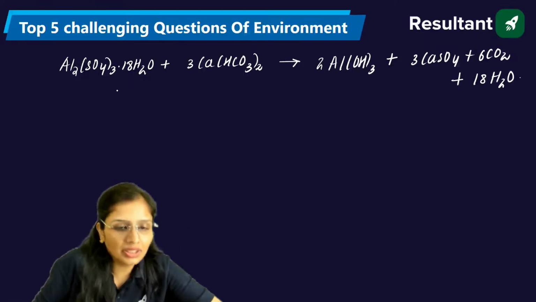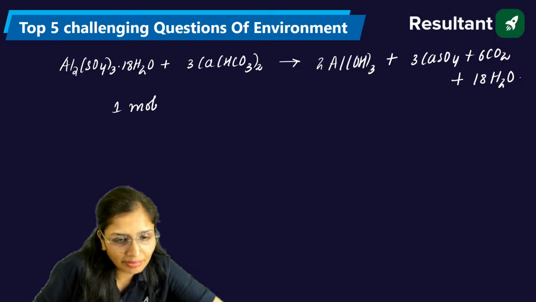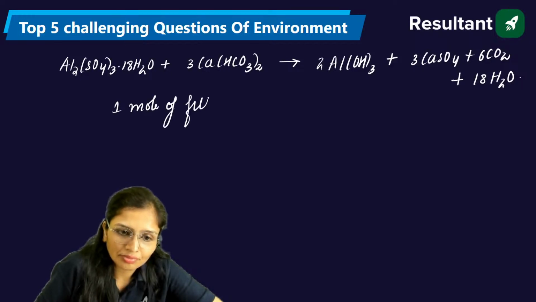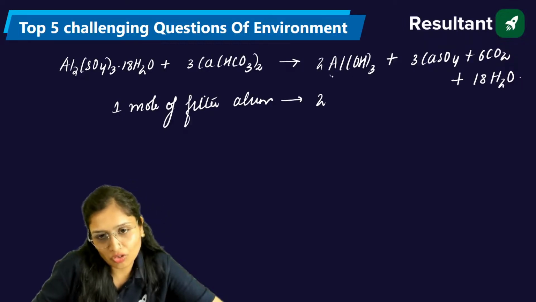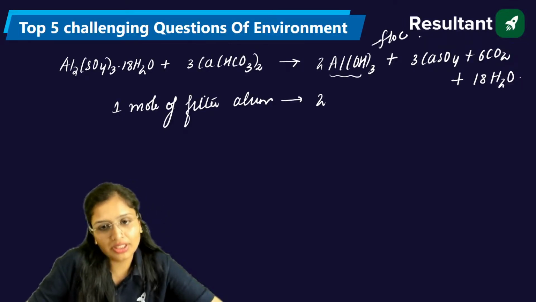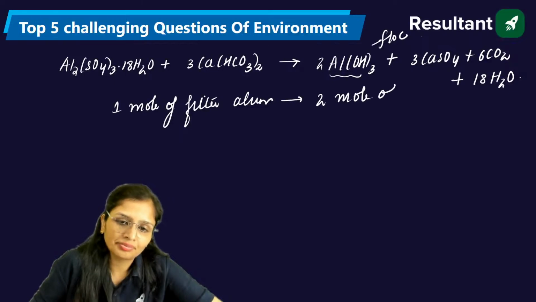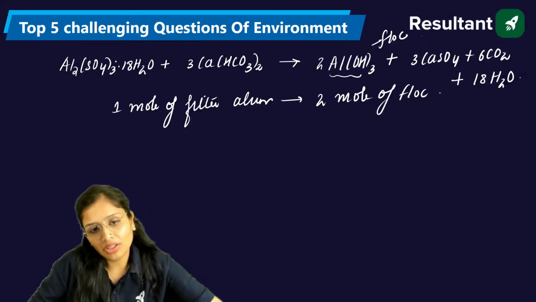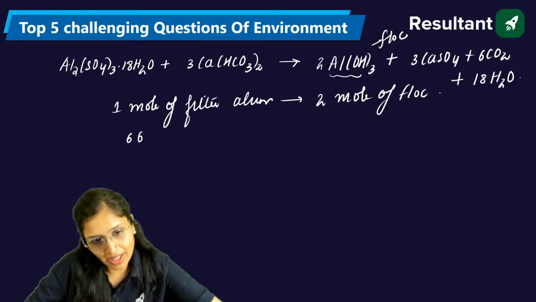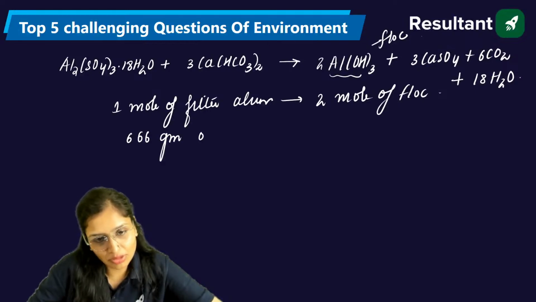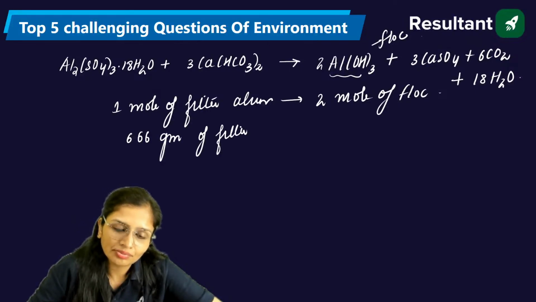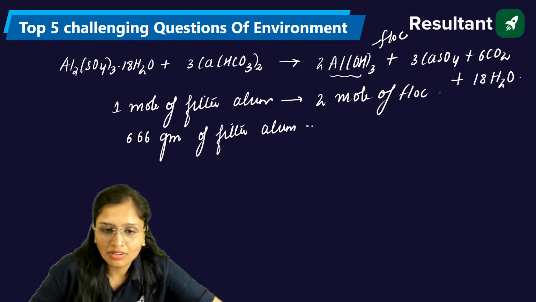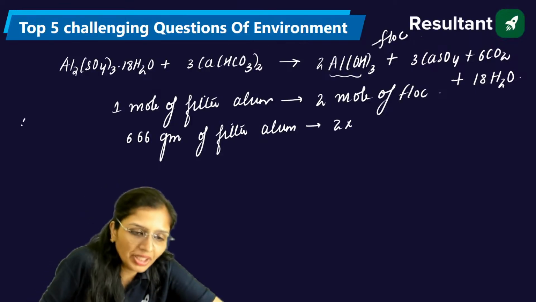Now, you see 1 mole of filter alum is generating 2 moles of flock. Aluminium hydroxide is the one which forms the flock. And you already know, you should know by heart now, 666 grams of filter alum gives 2 into aluminium hydroxide.